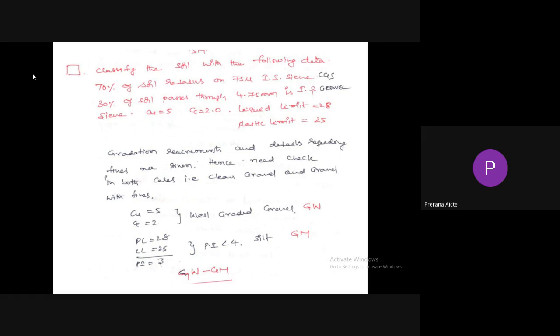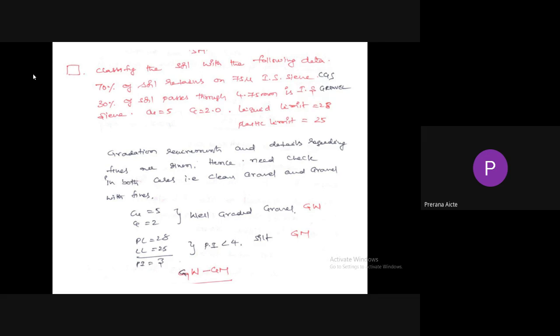Next problem is classify the soil with the following data. 70% of soil is retained on 75 micron IS sieve. That means more than 50% is retained on 75 micron IS sieve. Hence it is called as coarse grained soil. 30% of soil passes through 4.75 mm IS sieve. That means 70% is retained on 4.75 mm IS sieve. Hence the soil is classified as gravel.